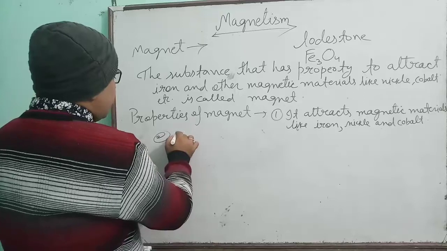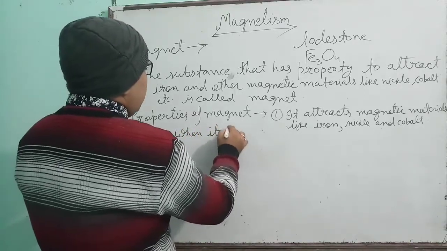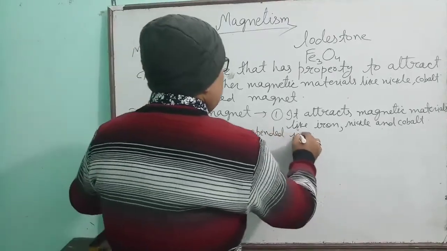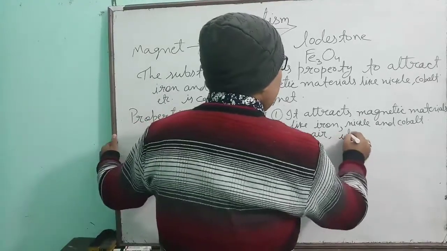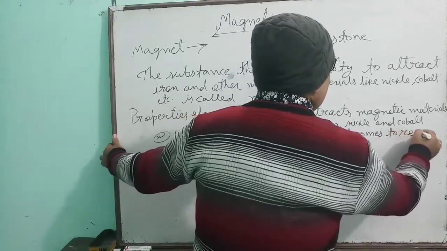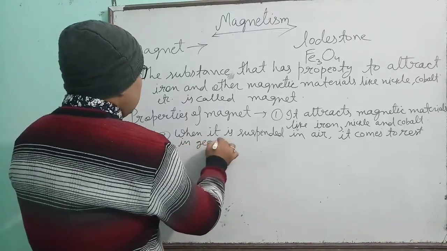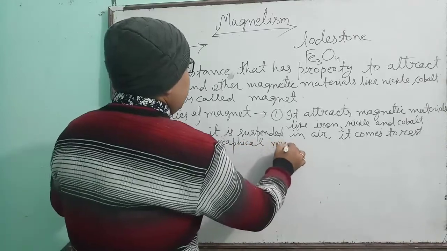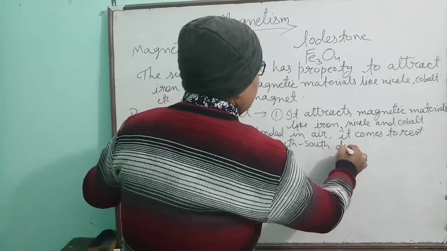Second property was when it is suspended in air, it comes to rest in geographical north and south direction.